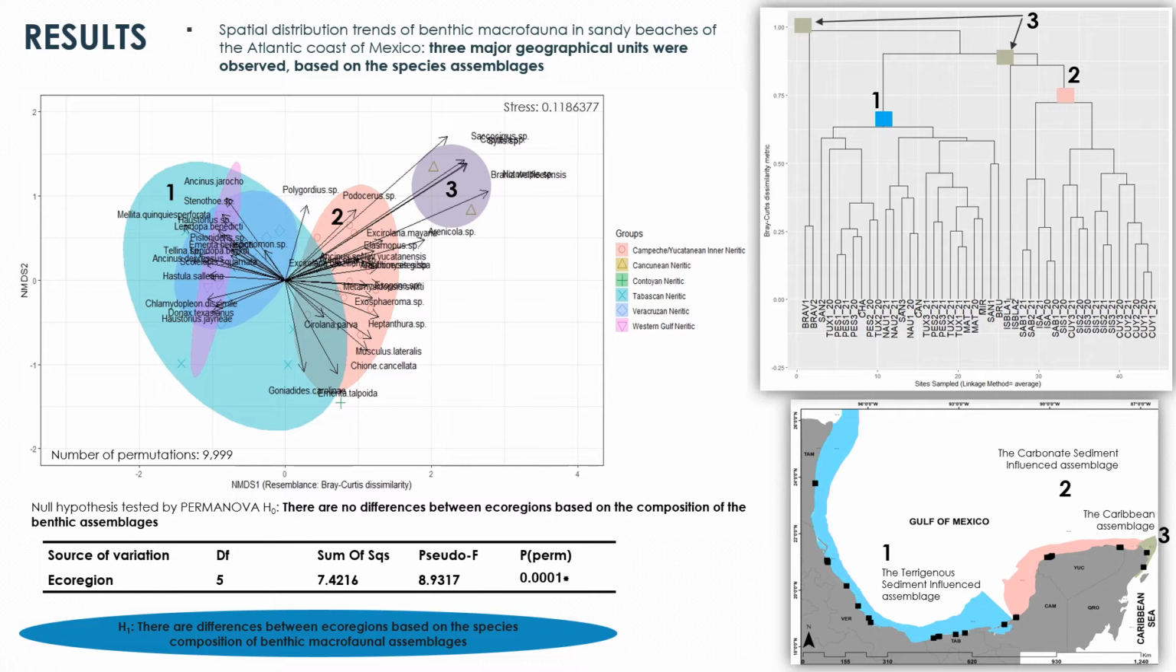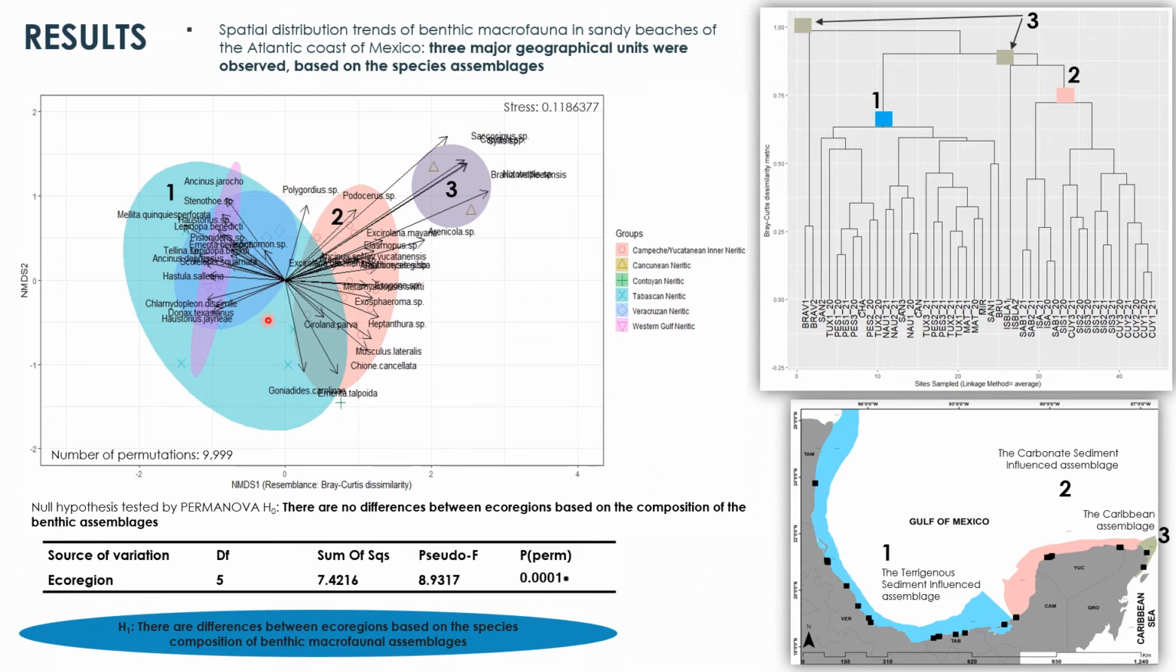The spatial distribution trend under the null hypothesis tested by PERMANOVA indicates absence of difference between ecoregions based on the species composition of benthic assemblages. The table of PERMANOVA results shows a pseudo-F value of 8.93 and a p-value less than 0.005, supporting the rejection of the null hypothesis and the acceptance of the alternative one. That is, there are differences between ecoregions based on the species composition of macroinfaunal assemblages.